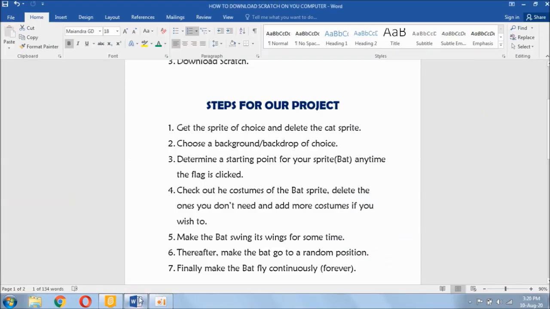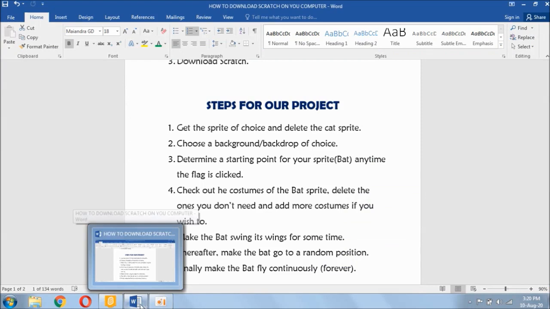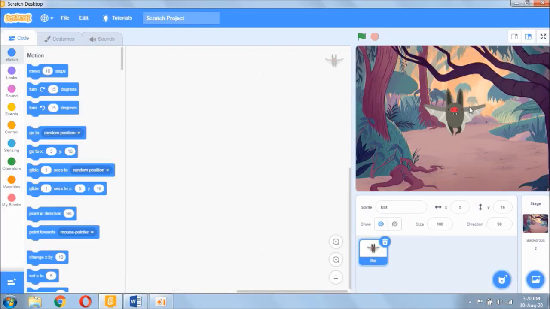So the next step is to determine a starting point for your sprites anytime the flag is clicked. Do you want your sprite to start from the top right, top left, bottom right, bottom left, or from the center? You need to determine that. This is the center of the space provided. So I want the bat to start from the center when the flag is clicked.